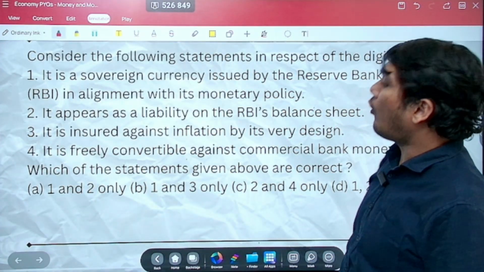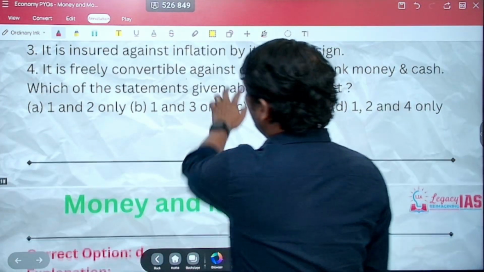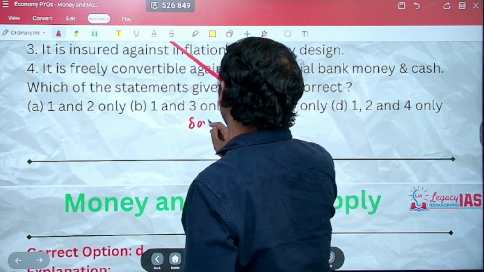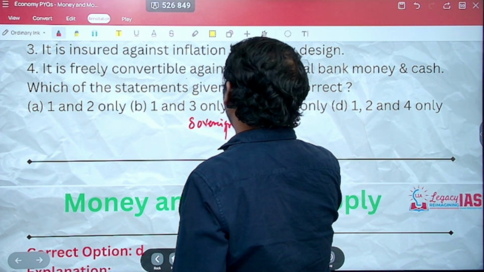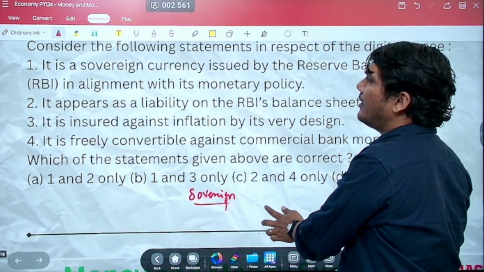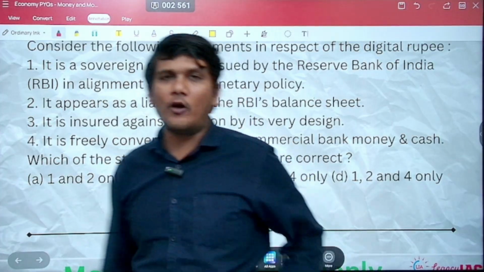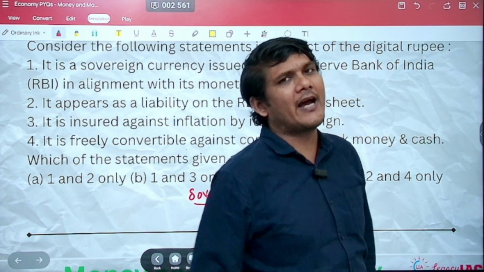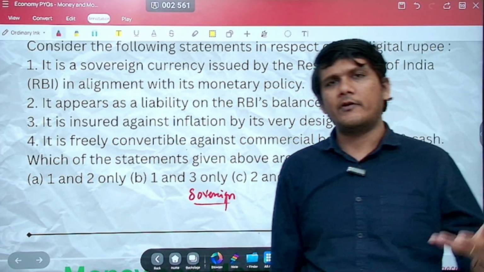It is a sovereign currency. Now, what is the meaning of a sovereign currency? Sovereign, you know, India is a sovereign country. Sovereign means basically it can make its own decision. It is not under anyone's dominion, nothing like that. We are independent. We can make our own decisions.